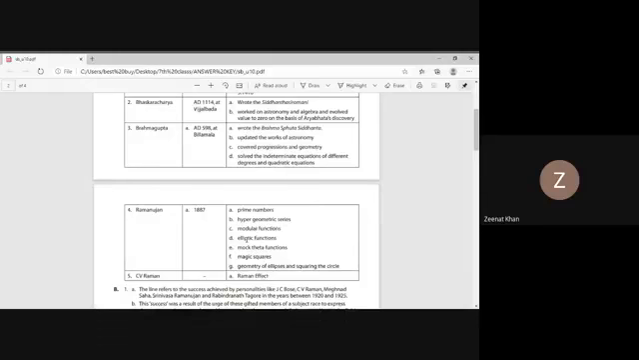Now next is Mr. Ramanujan. He was born in 1887. He is the recent one. His work covers prime numbers, hypergeometric series, modular functions, elliptic functions, mock theta functions, magic squares, geometry of ellipses and squaring the circle. And then Raman, C.V. Raman, who wrote about the Raman effect.